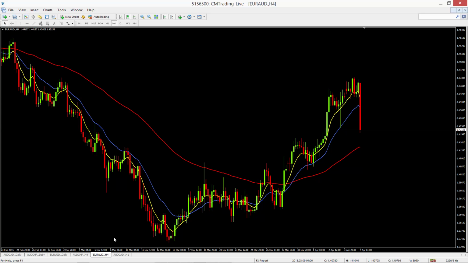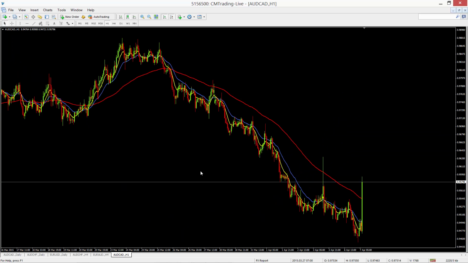The Australian dollar to the CAD on the hourly chart, we can see again that reaction high. It's probably similar to the spike over here, maybe a little bit of that move there. It does look like a spike rather than a trend change probability. This particular chart, I'd rather be looking for shorts, although the short-term trend is rather mature.